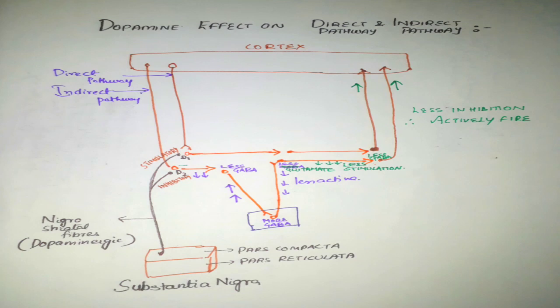That means they are active and they actively fire towards the cortex and send the signals to upper motor neurons, which then fire the lower motor neurons, which eventually innervate the muscles at the neuromuscular junction and produce the movement. Thus, dopamine facilitated the movement here in the indirect pathway also.